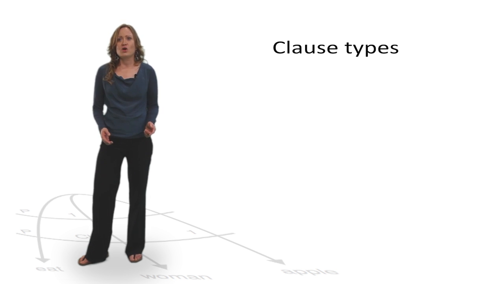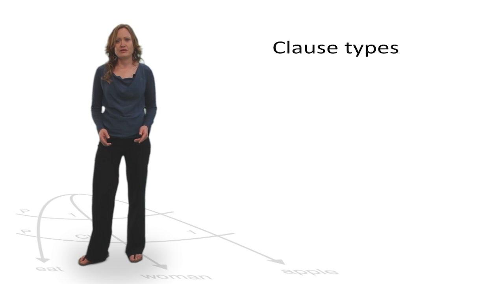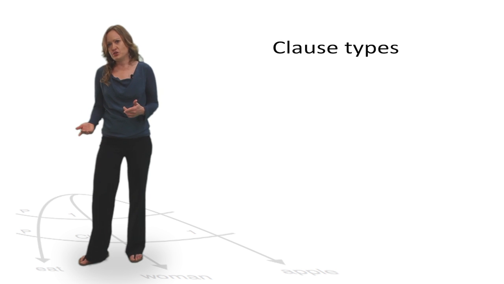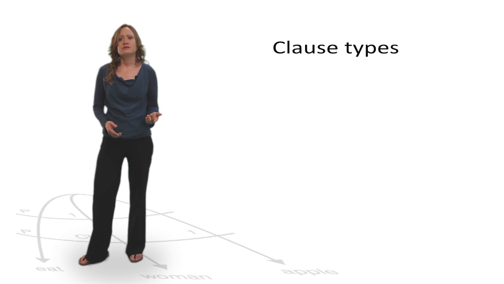So far, all of the example sentences that we've been looking at have been doing the job of making a statement about something. If you think about it, you'll realize that we haven't looked at any example sentences so far which do the job of asking a question or giving a command. Clauses which do those kinds of job have a slightly different clause structure. But let's start by summarizing the most basic clause type.